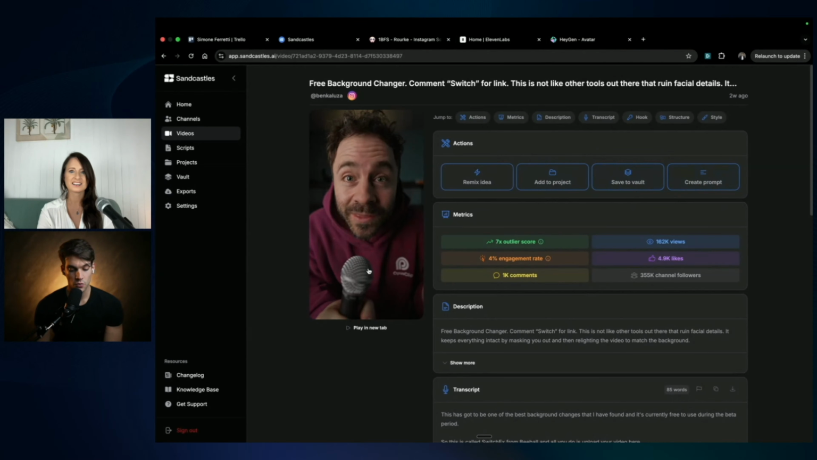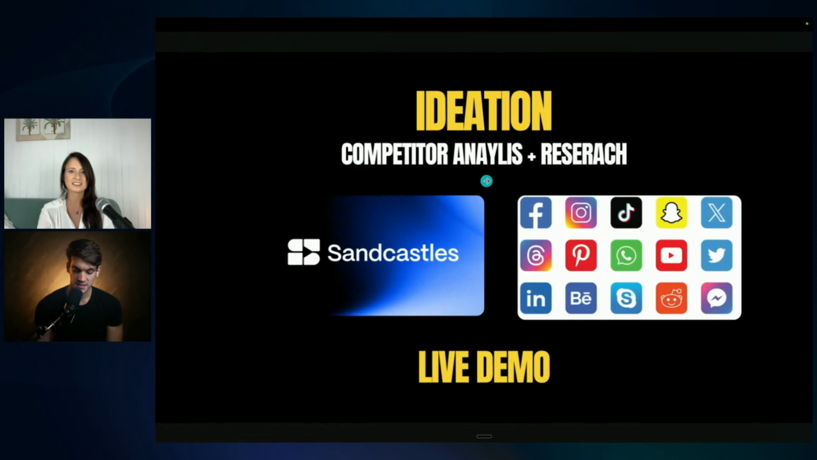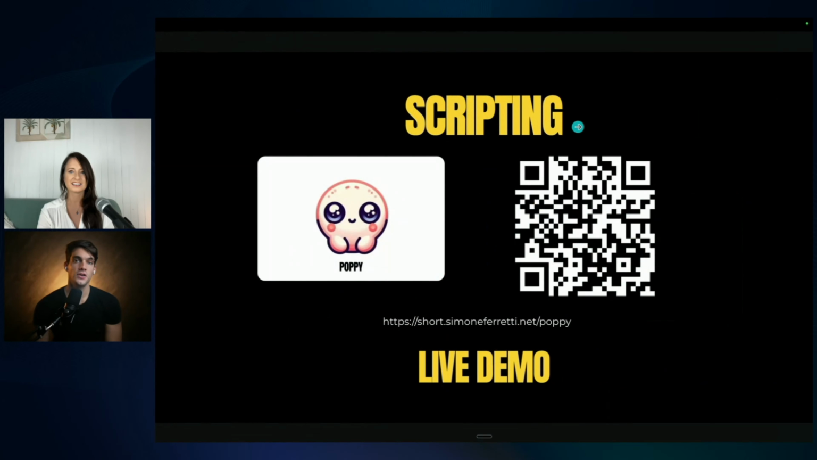But also what you can do is that once you find an outlier, you can go into the next step, which is scripting. So here there is a QR code in case you want to access this tool right now that I'm going to show you.